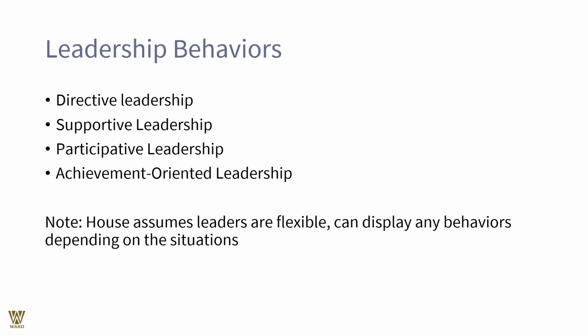Note, what did Robert House say? He said leaders have to be flexible. They can display any of the behaviors, but it should match the situation. The situation should warrant the desired leadership behavior, as in being directive or supportive, authoritative or participative, concerned for people or concerned for the task, as the case might be. That is the behavior that Robert House stated, and he said that the leader should take the situation into account to choose a particular behavior.